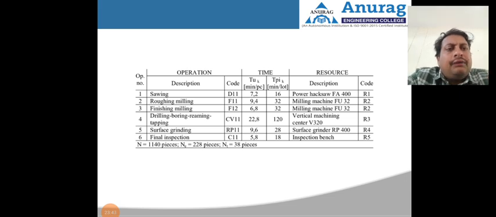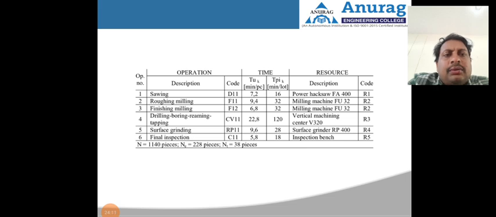After that, the surface grinder: the machine will be different, the resource is the surface grinder, R1, R2, R3, then R4, room number 4 maybe. Grinding means internal finishing using the surface grinder.